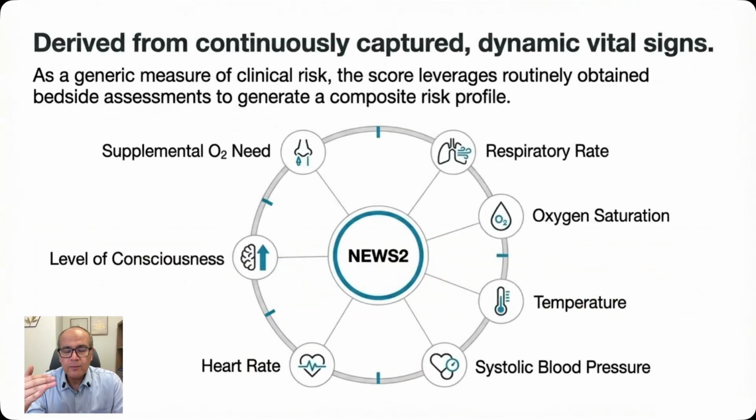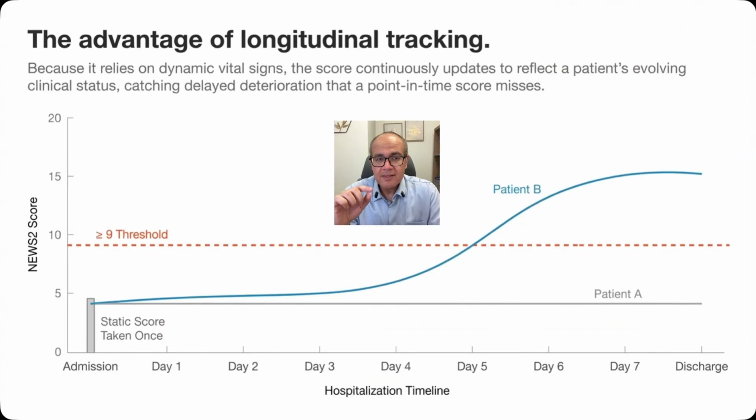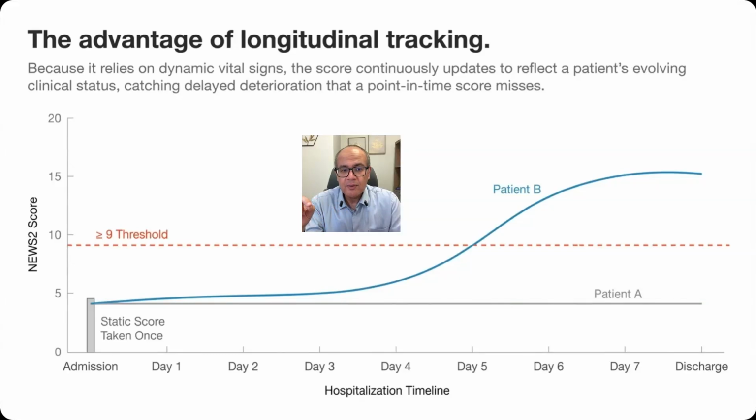We have another score to predict deterioration in the hospital. It's called the NEWS-2. It also looks into clinical variables: the blood pressure, the heart rate, the oxygen saturation, the respiratory rate, the level of consciousness. And a score more than 9 denotes a high-risk patient. The nice thing about the NEWS score is that it gives us the advantage of longitudinal tracking. We can do it daily, and if we see a rise above 9 points, it means that this patient is deteriorating and may be a candidate for advanced and aggressive therapies of pulmonary embolism.